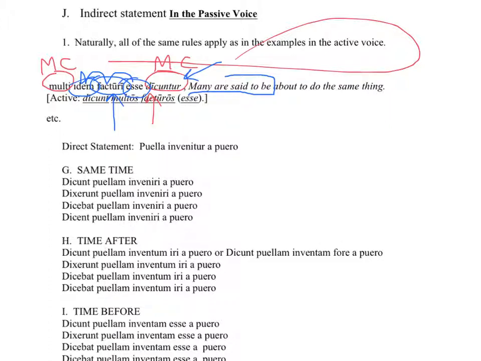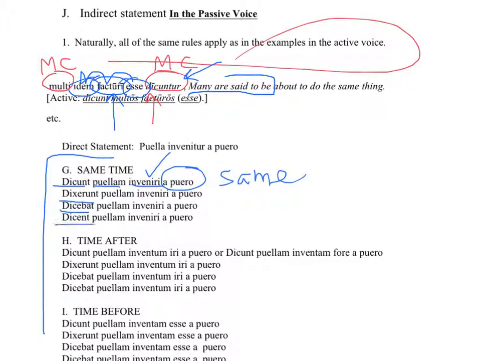Here again are some examples. They're not complicated if you've understood the pattern so far. They say that the girl is to be found by the boy. Since this is the infinitive present passive, it happens at the same time as the main verb. No matter what time the main verb is, the infinitive present, active or passive, happens at the same time.